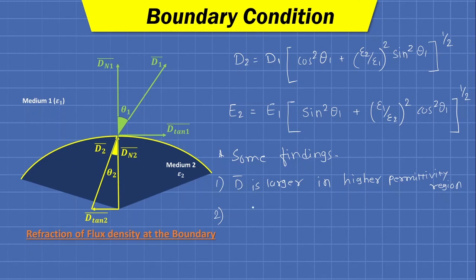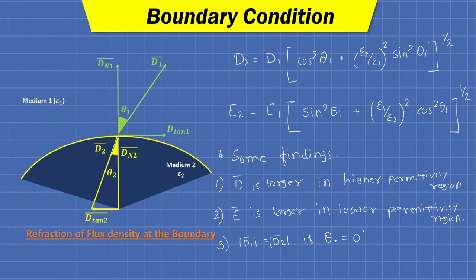Okay. Then we have another finding, that is E bar is larger in lower permittivity region. So the magnitude of intensity is inversely proportional to the value of permittivity of the medium. That is the second important finding. Third thing, the magnitude of density in both the mediums is equal if theta is 0 degree.